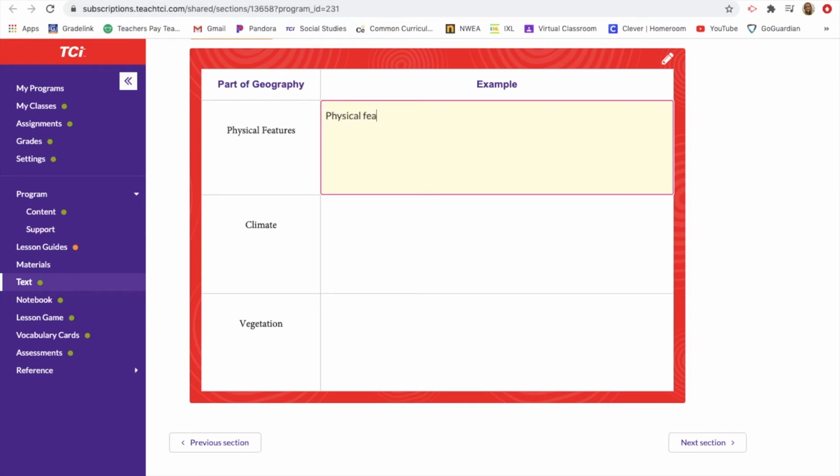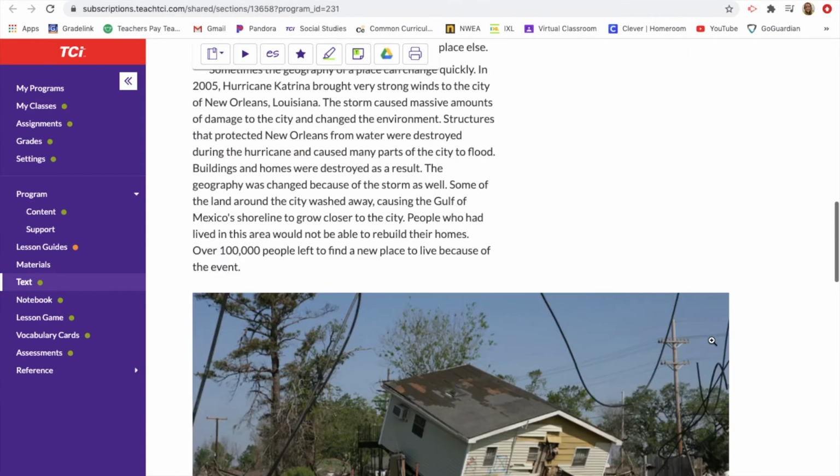And all you do is you type in here. So I wrote, physical features affect where people live. Lowlands are easier to build on, so more people live in lowlands. The next section we're going to read is climate, and this is just going to save as we go through.